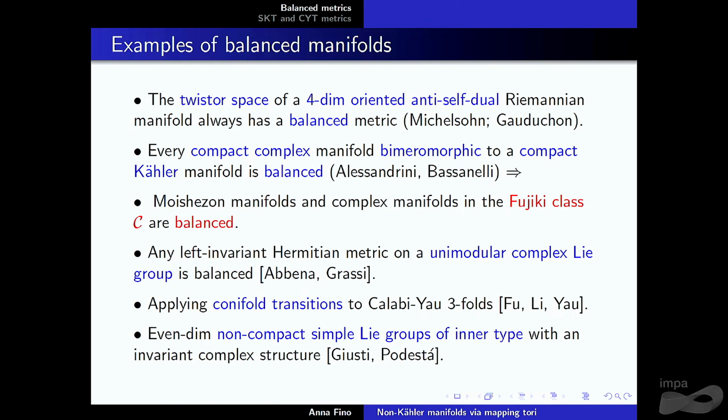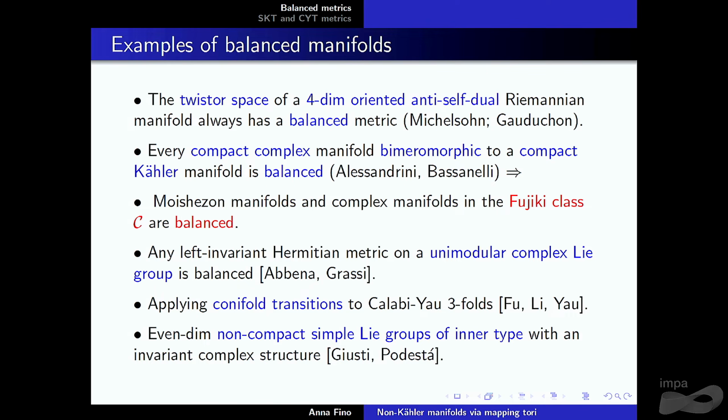And then there is a very nice construction by Fu, Li and Yau. The conifold transition was already mentioned in a previous talk. In particular, this says that if you take the connected sum of k copies of the product of the three-sphere with the three-sphere, with k bigger than or equal to 2, then you have a balanced metric. But one doesn't know what happens for k equal to 1. Particularly, you might think that in that case omega squared would have to represent a non-zero homology class. Yes, but this is an example where it is zero. Yes, exactly. And then there is also some nice construction due to Fino and Podestà.